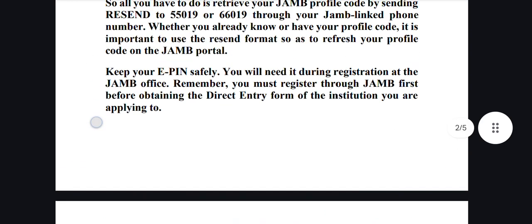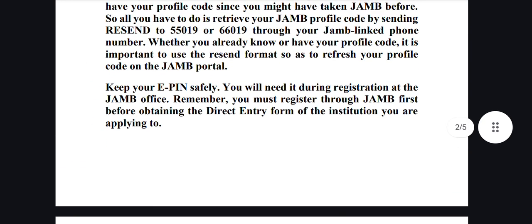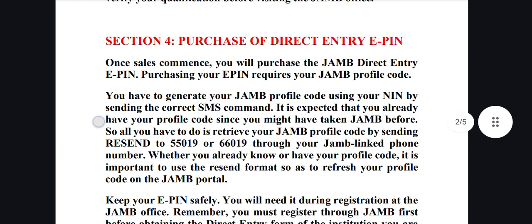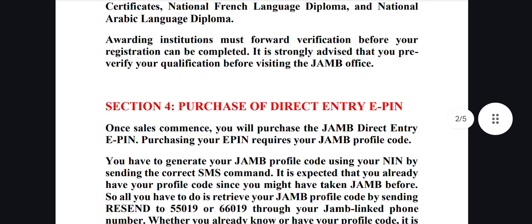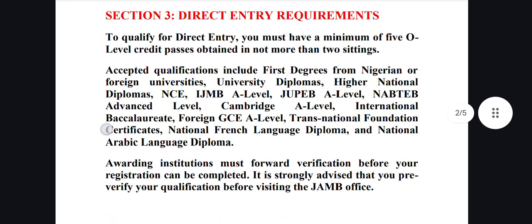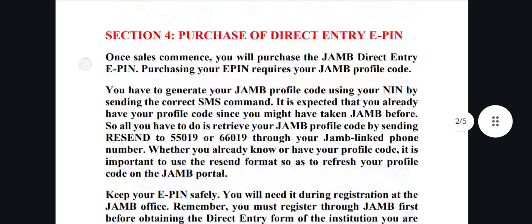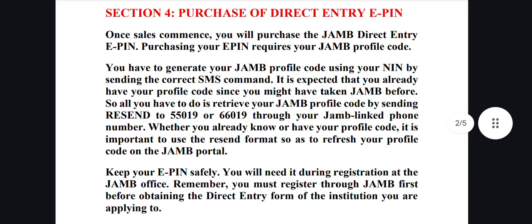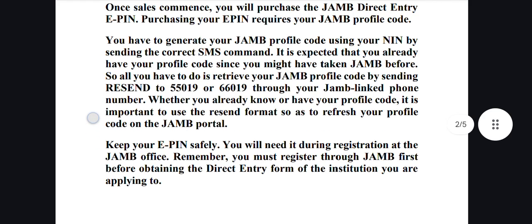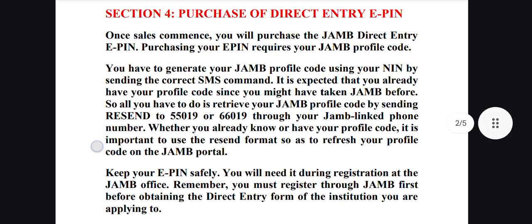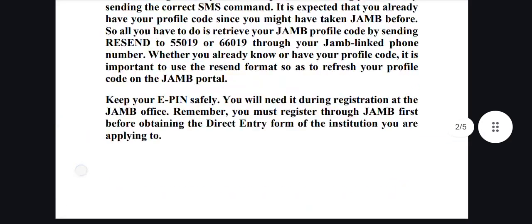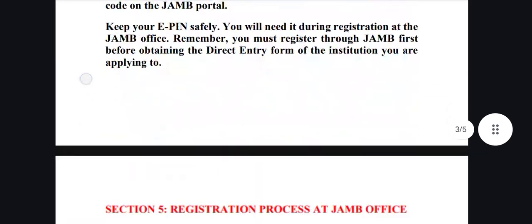So it's very important. Some people make the mistake of only asking whether the JAMB DE form of a particular institution is out, and so on, but they forget or ignore the first fundamental step, which is to register for JAMB Direct Entry.